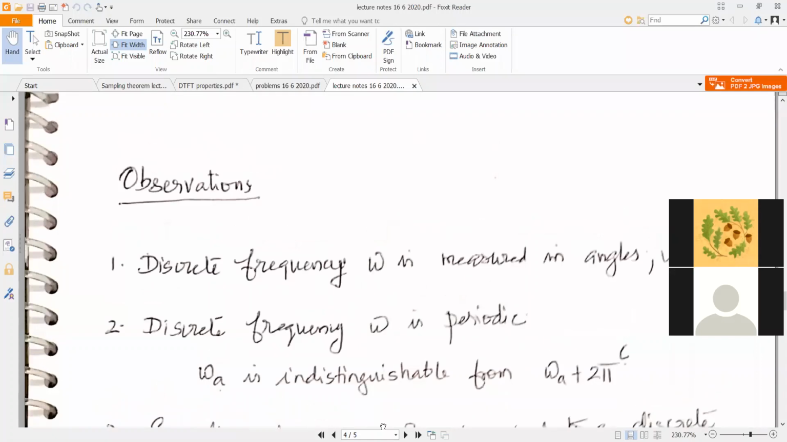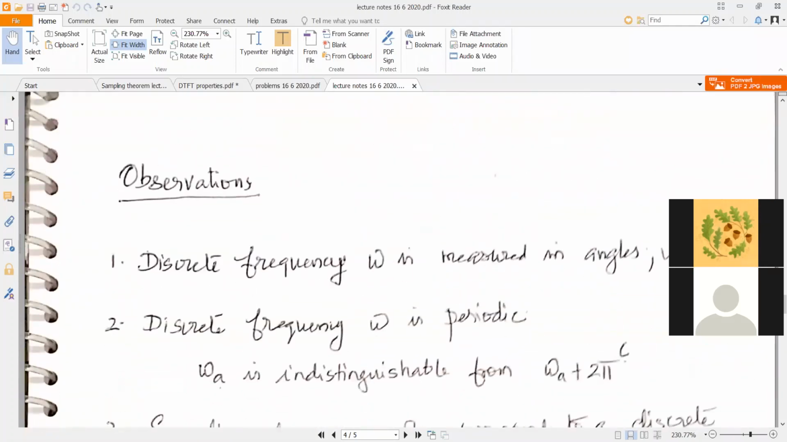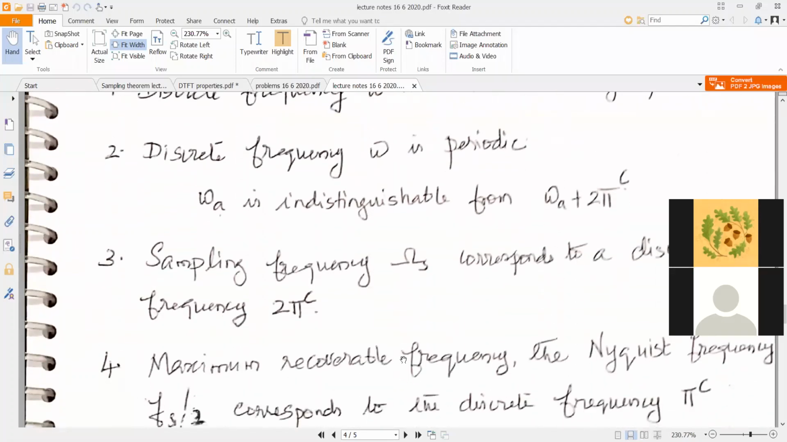Sampling frequency omega s corresponds to discrete frequency 2 pi radian, and omega s by 2, which is the Nyquist frequency, corresponds to pi radian. So omega s by 2 corresponds to pi radian. Okay, so that's the third property.